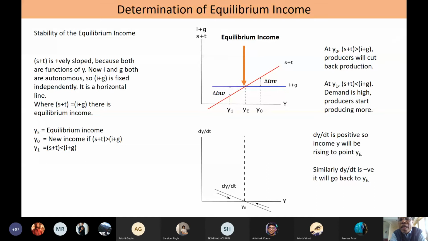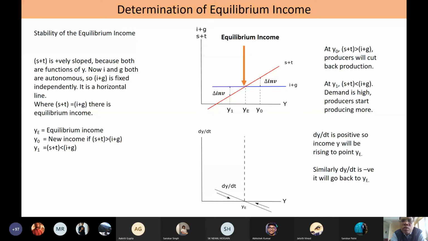And you can see here, S plus T has a negative intercept. Because as you know, saving is a counterpart of consumption. C is equal to A plus BY. Correspondingly, S is equal to minus A plus 1 minus B times Y. That is the reason why the saving curve has a negative intercept. So, S plus T becomes equal to I plus G at YE level of income.